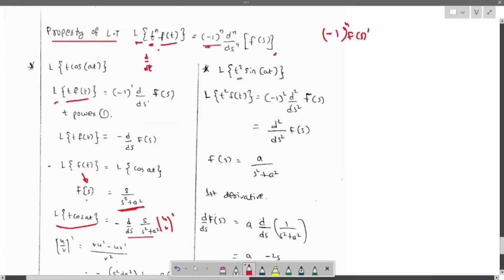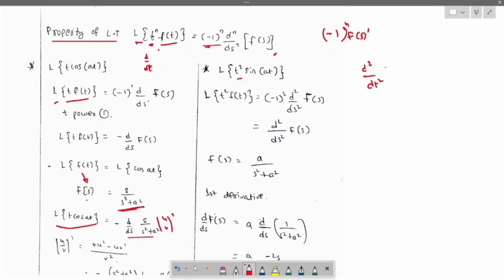Now let us go for the t square. T square means Laplace of t square f of t is minus 1 square, which is nothing but 1, d square by ds square of f of s. Take f of t equals sin at, so f of s is nothing but a by s square plus a square.